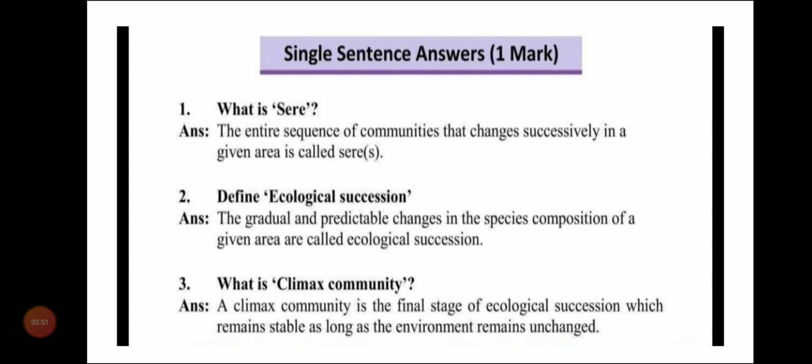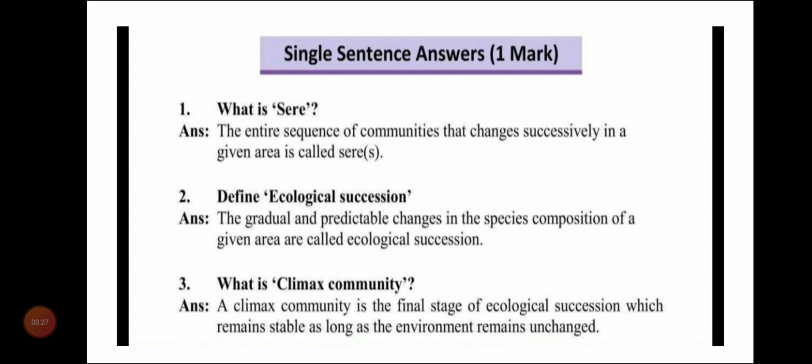What is sere, students? I have taught you initially, I have given you the definition, and I have told you to jot it down in your notebook, because definitions should be exactly the same as they are in your textbook. You cannot change the definition part, you have to write the definition same as it is in your textbook. So what is sere? Sere means the entire sequence of communities that changes successively in a given area is called sere.